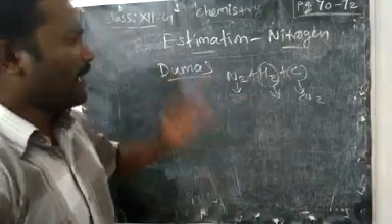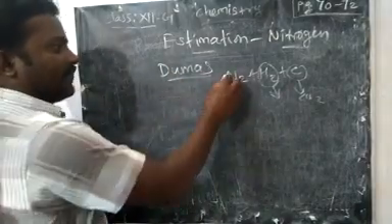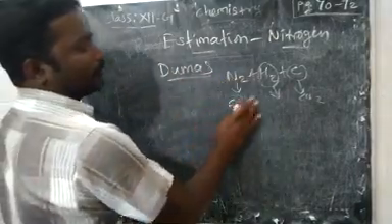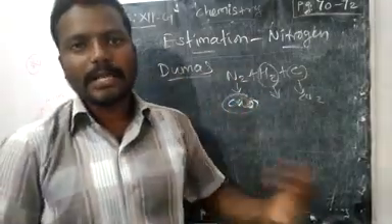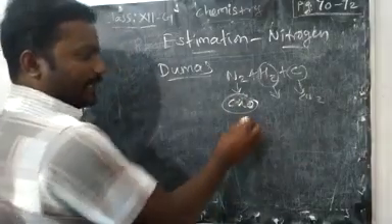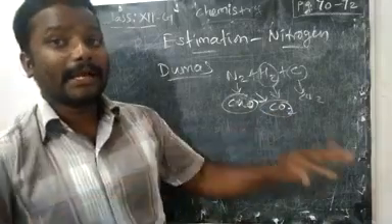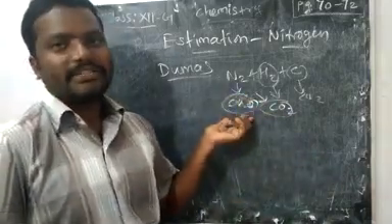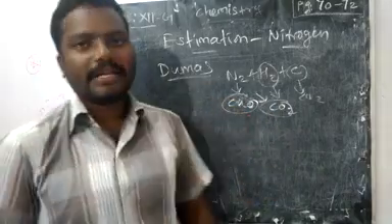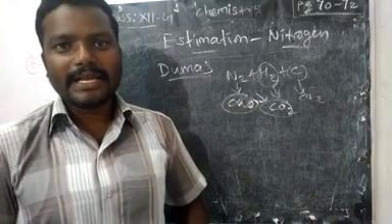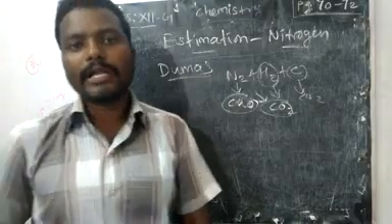For this method, we take cupric oxide along with the organic compound and heat it in an atmosphere of carbon dioxide. On heating the organic compound with cupric oxide we get nitrogen gas, from which we can find the mass of nitrogen present in the organic compound.